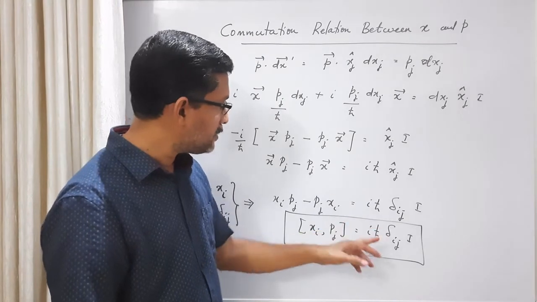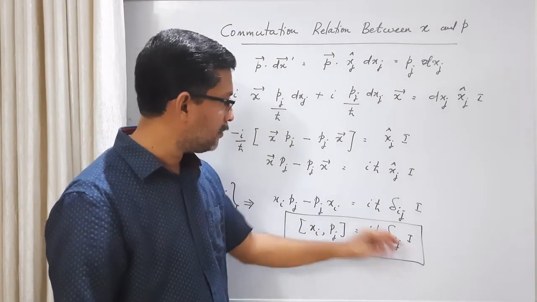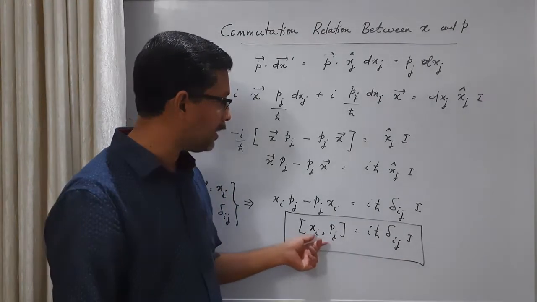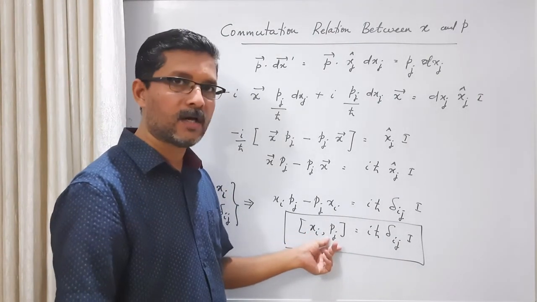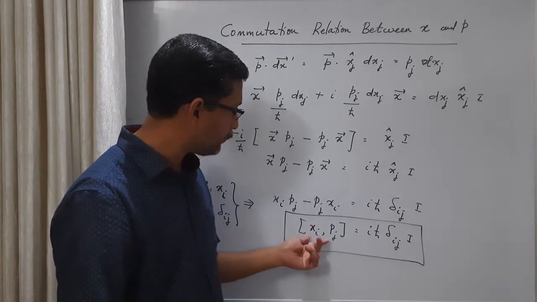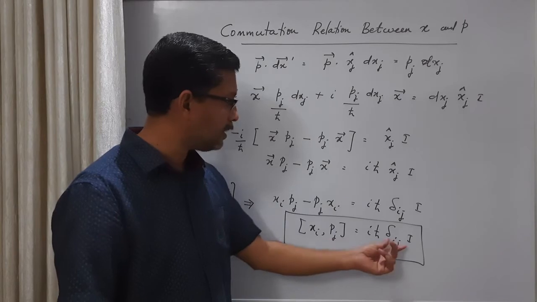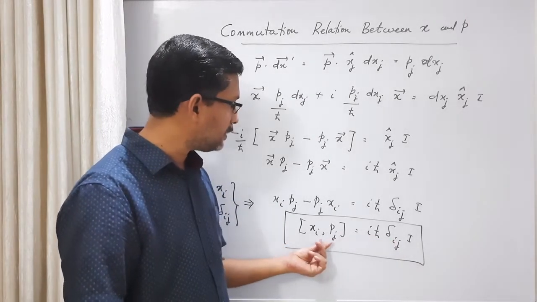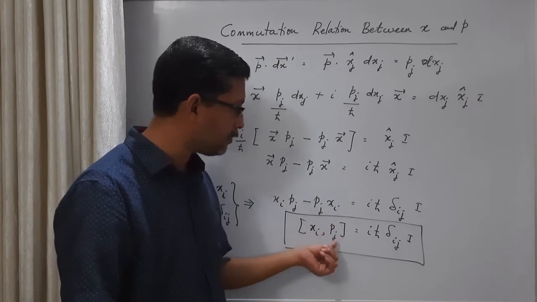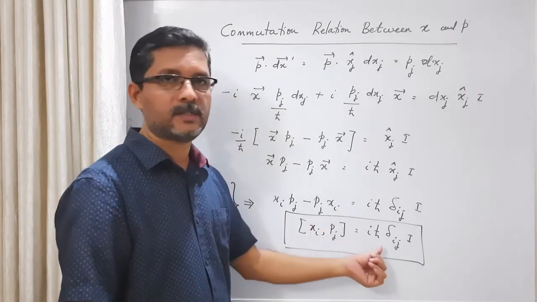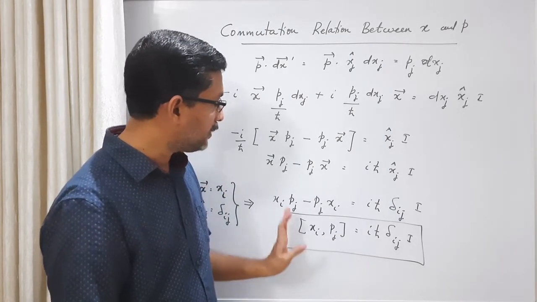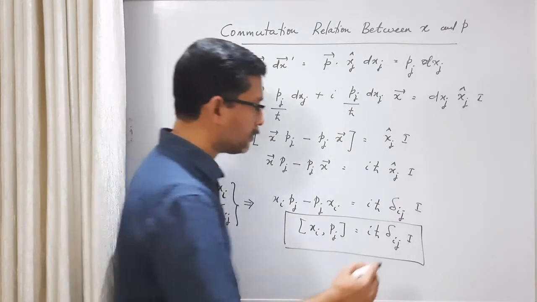And here we see that if i and j are different, then the right hand side is 0. That means position along one direction and the momentum component along another direction commute with each other. They are compatible operators. Whereas for position and momentum, if i is equal to j, this is 1. So if i and j are the same, that is position along one direction and momentum along the same direction, they are incompatible operators. So we call this the canonical commutation rule.